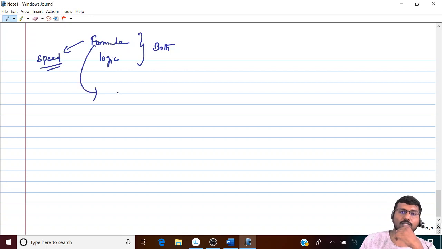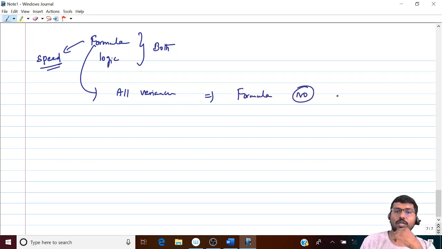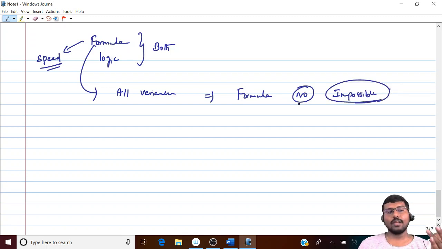So which means all variances will go with formula? The answer is no. Impossible also. Because frequently used variances like material, labor, variable overhead, fixed overhead, and sales variances, you are using again and again, so the frequency is very high. Therefore, you will create a formula for them and learn them to make things faster, better and easier.